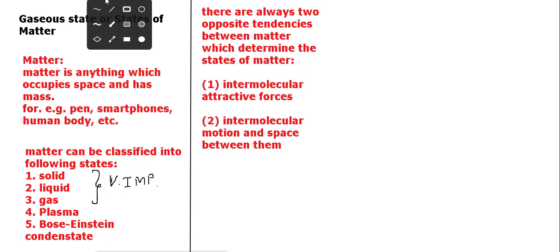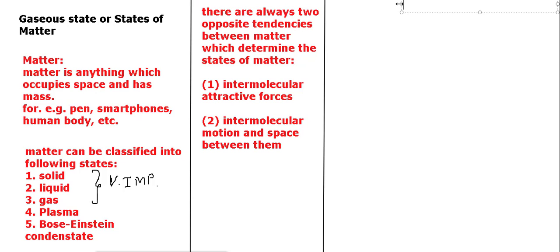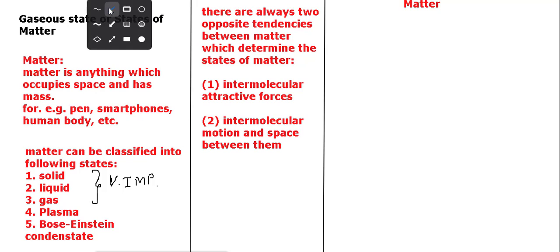Next we are going to go for the classification of matter. Largely our main focus is on the 3 physical states. The matter can be classified into three categories. Their properties will be discussed, as well as their different states.